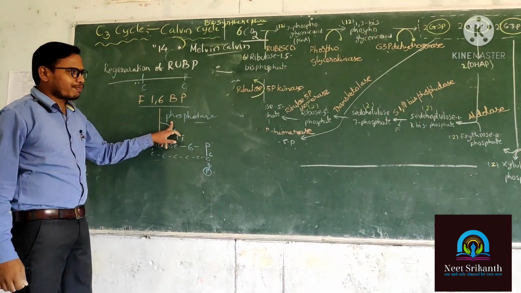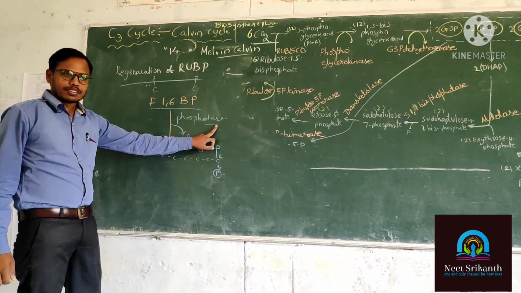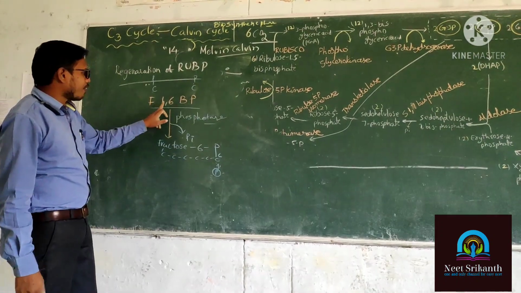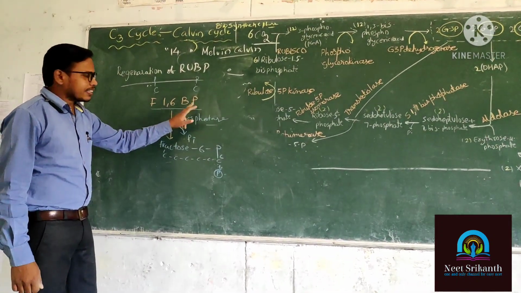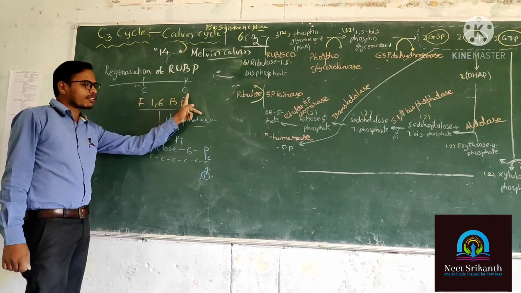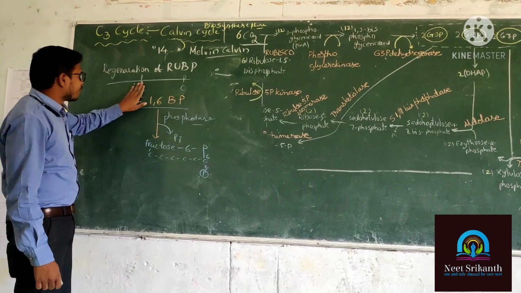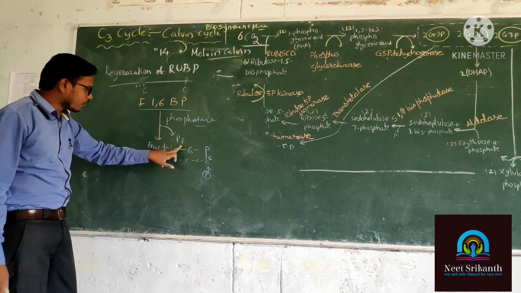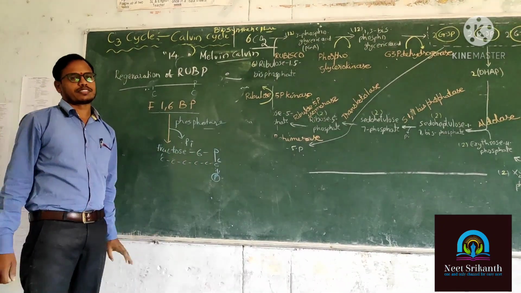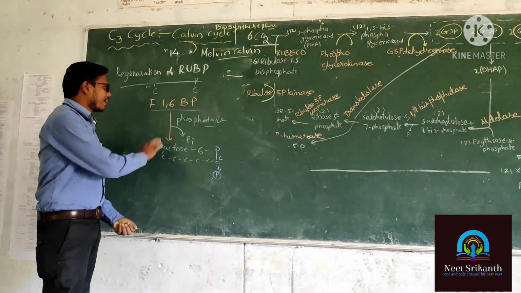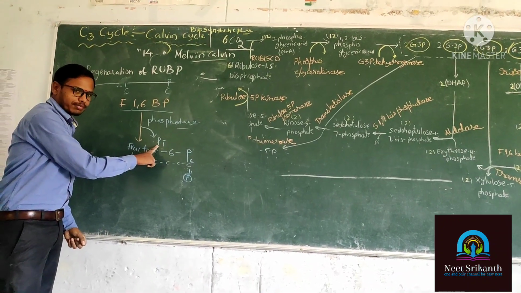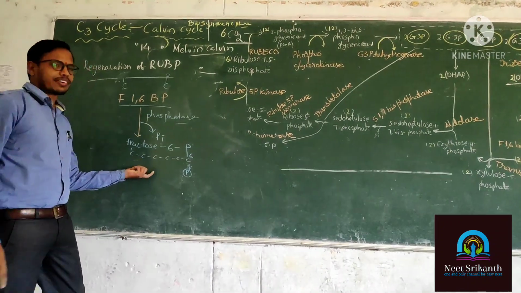In the presence of phosphatase enzyme, fructose 1,6 bisphosphate is having 2 phosphates. One is on the first carbon, another one is on the 6th carbon. The first carbon phosphate is going to be removed. So now that is turned into fructose 6-phosphate. Only one phosphate is going to be removed. Understood this one? Okay. This is the next reaction.